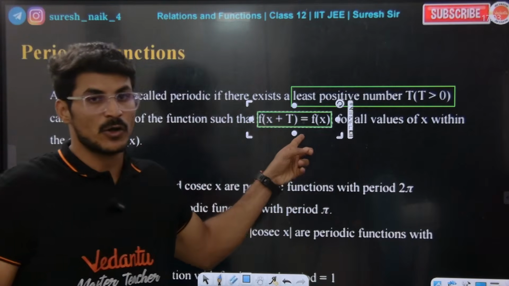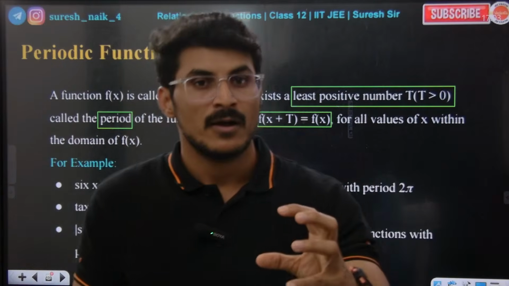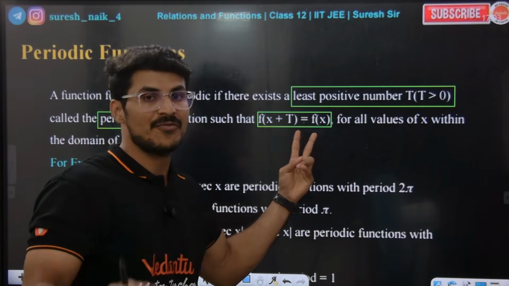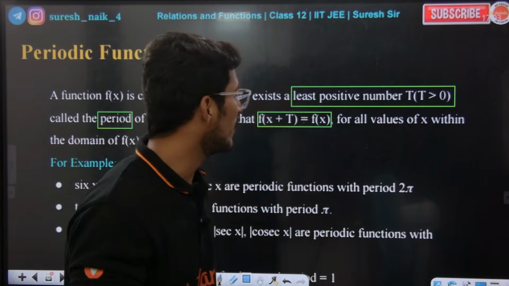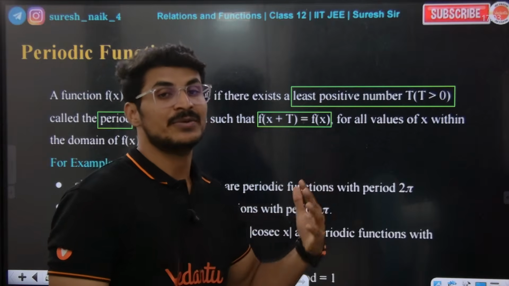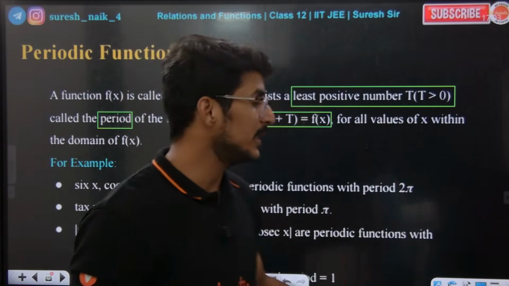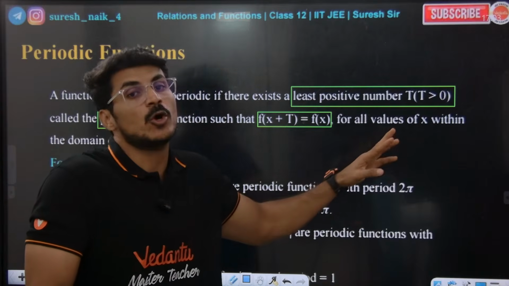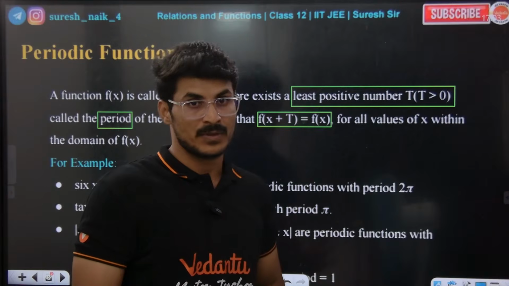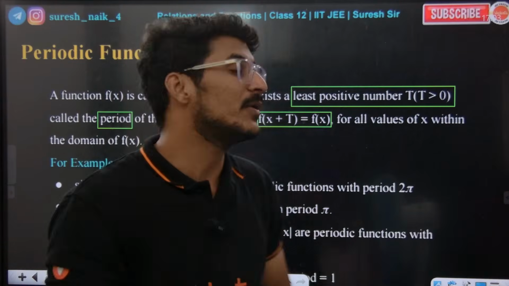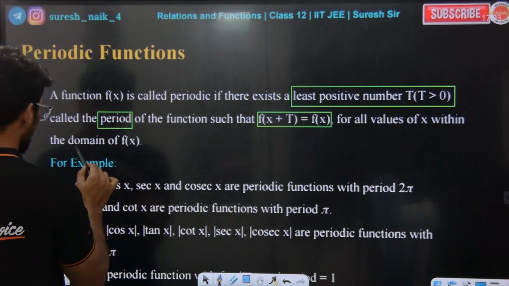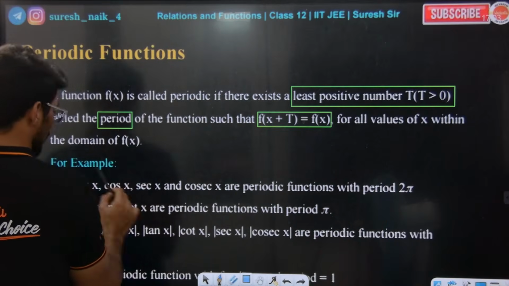To check whether a function is periodic, you need to follow this definition: f of x plus t should be equal to f of x. This t is the period of the function. This holds for all x values within the domain of the function.